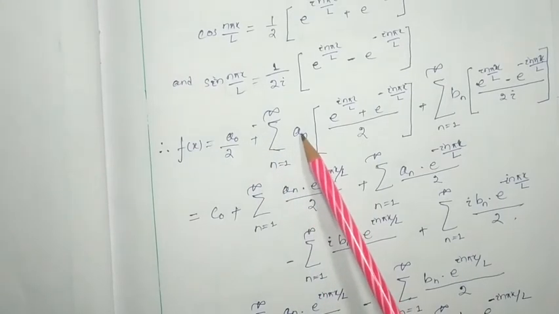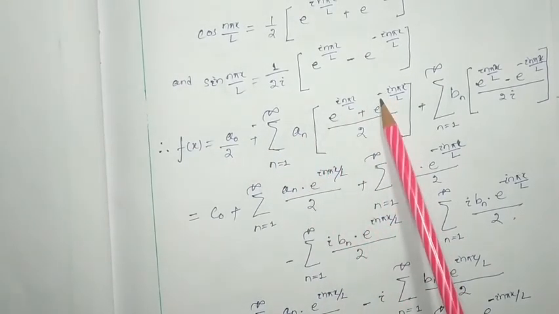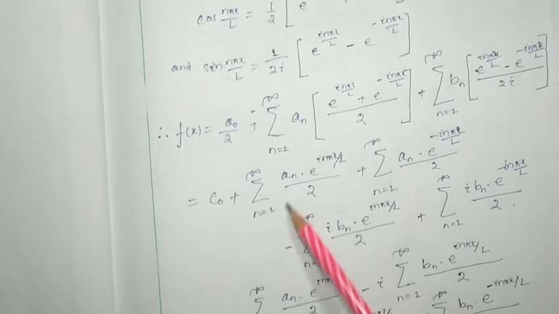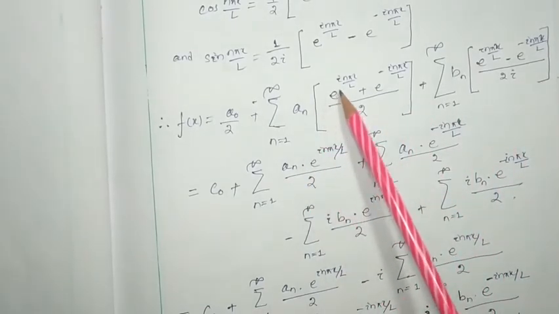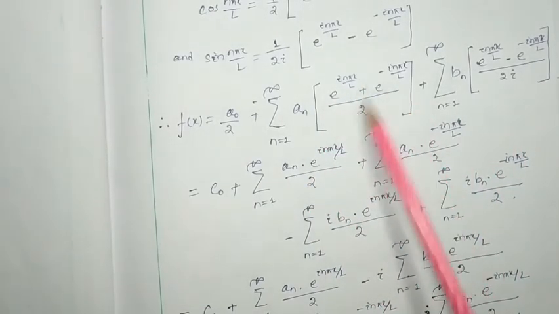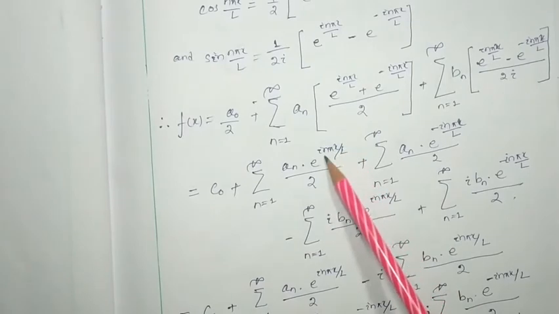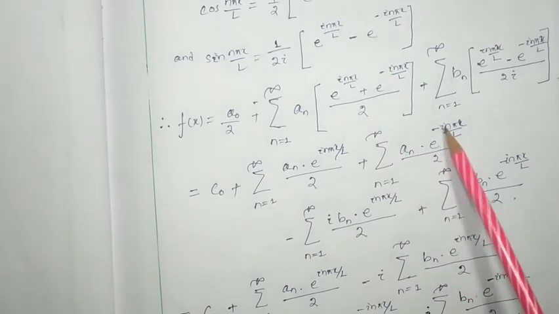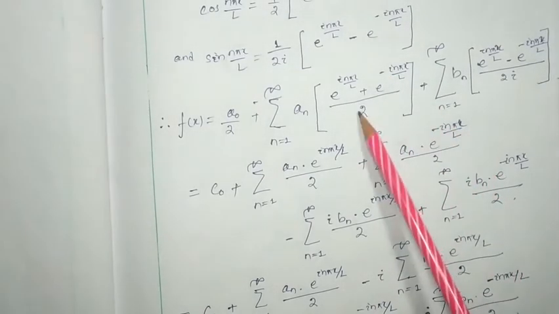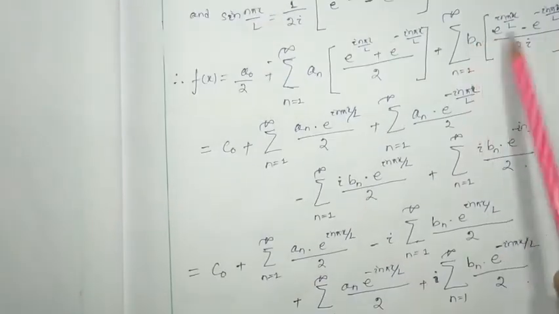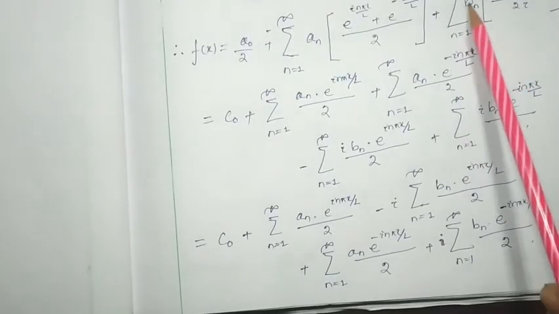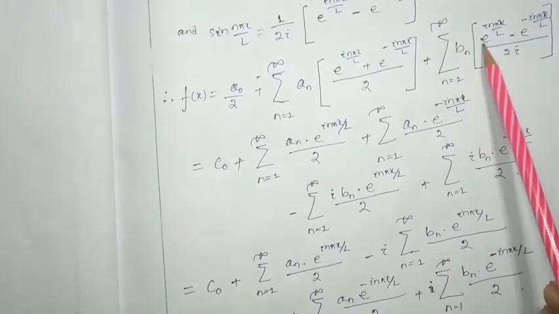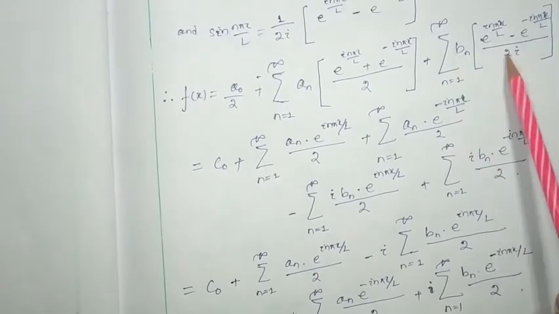Here I have been multiplied an with this term, bn with this term. How many terms am I going to get? 4 terms. The same 4 terms I have written. Simple. Here an e to the power i n pi x by l by 2, plus an e to the power minus i n pi x by l by 2, and here bn e to the power i n pi x by l divided by 2i.